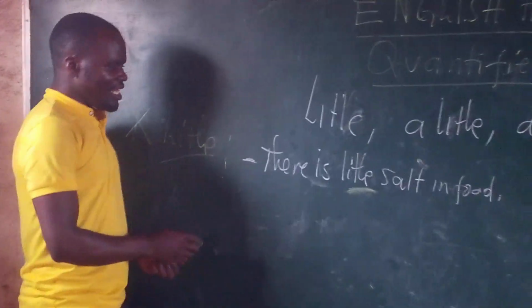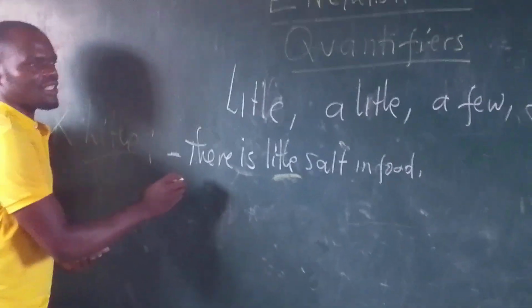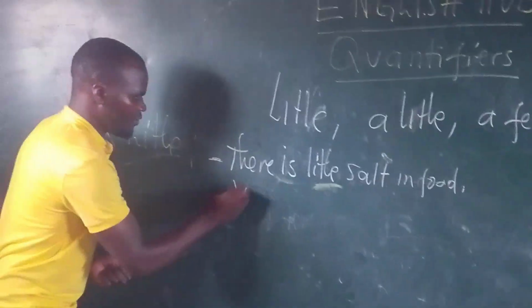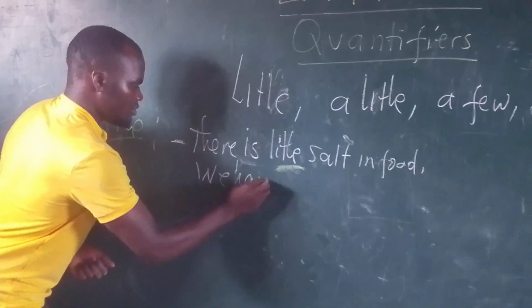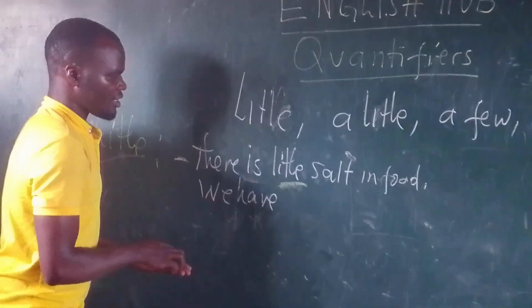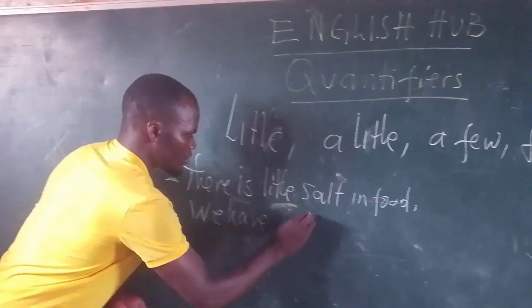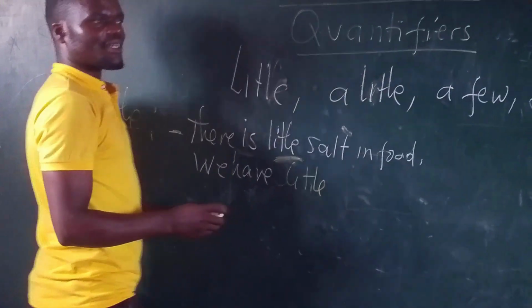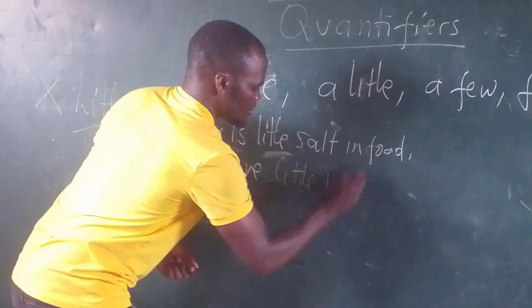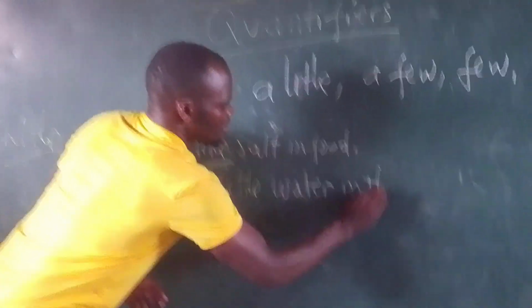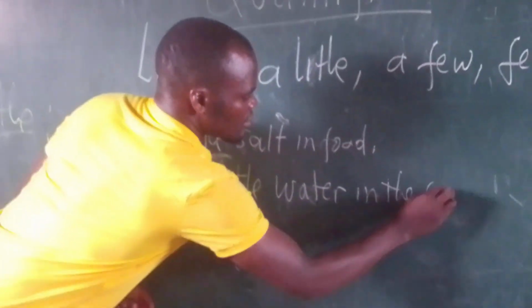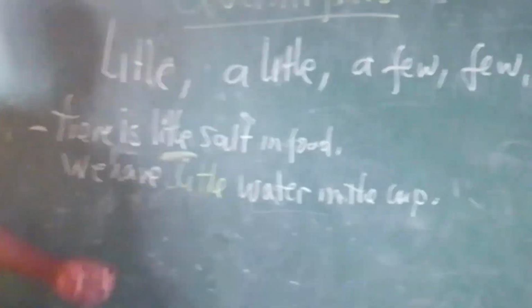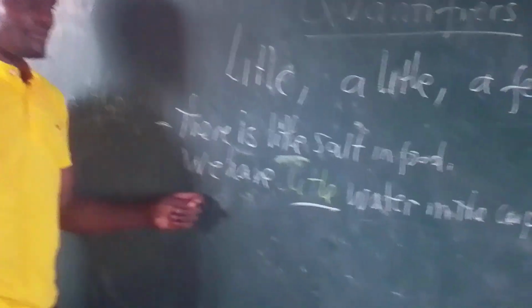We can use another example. We have little water in the cup. We have little water in the cup.